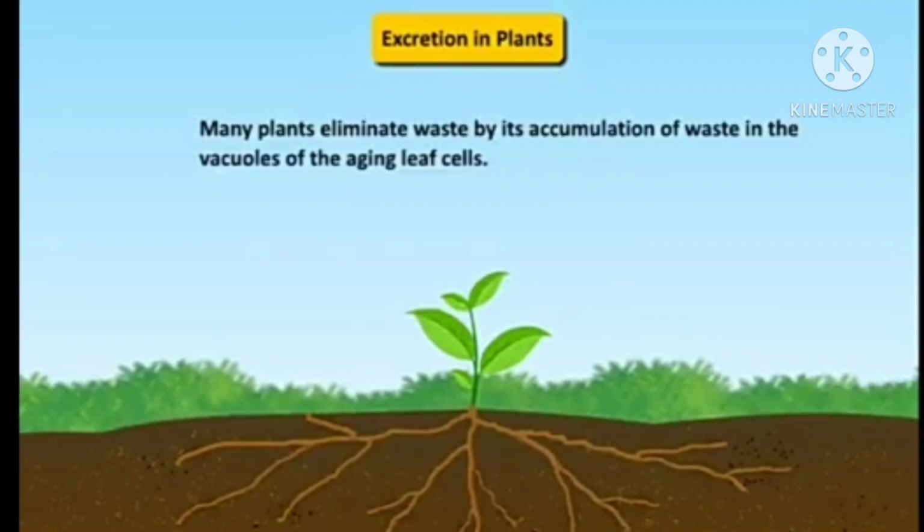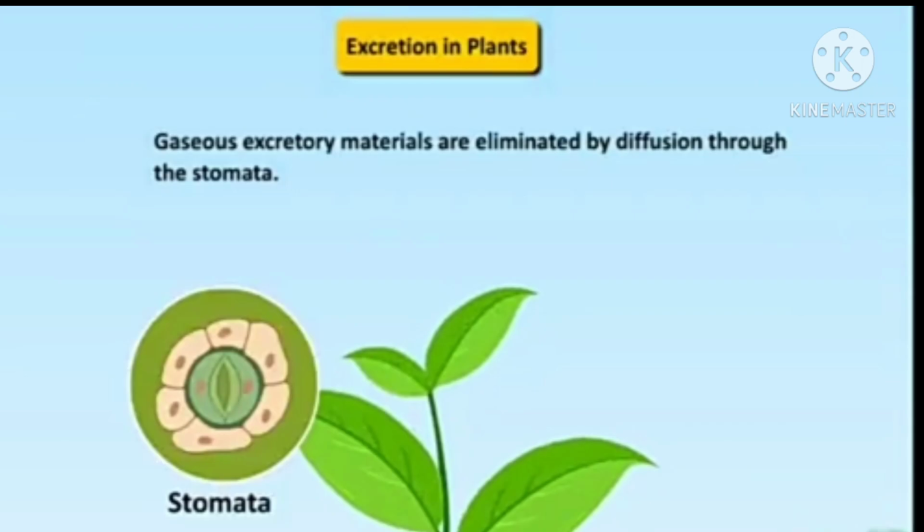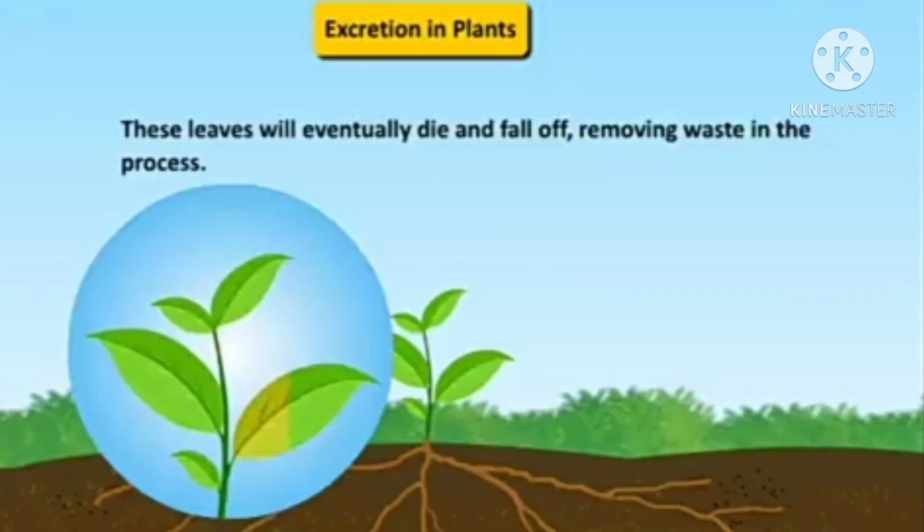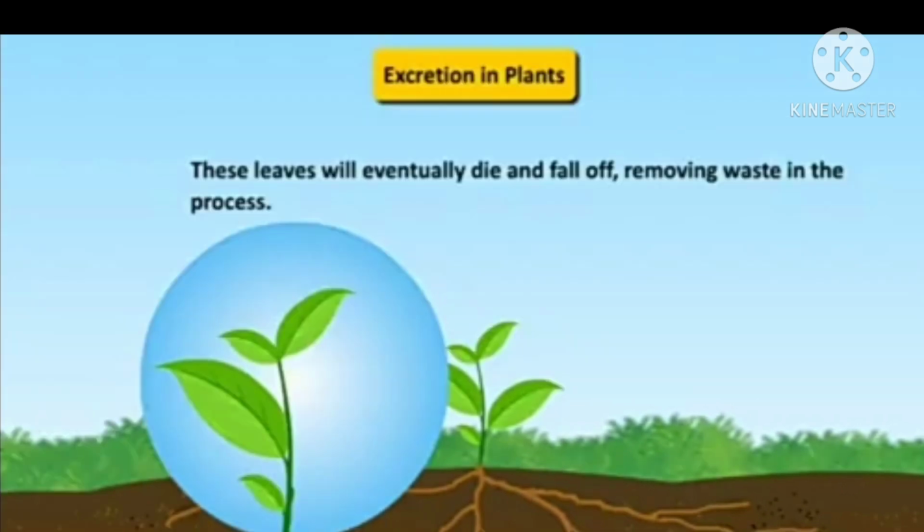Do plants excrete? They do, but not as seen in animals. The mechanisms in plants are a little different. Some plants find it possible to store the waste product within their parts in a way that they do not harm the part as a whole. Many plants eliminate waste by accumulation of waste in the vacuoles of aging cells. Here you can see the gaseous excretory material is eliminated by diffusion through the stomata. The leaves will eventually die and fall off, removing the waste in the process.